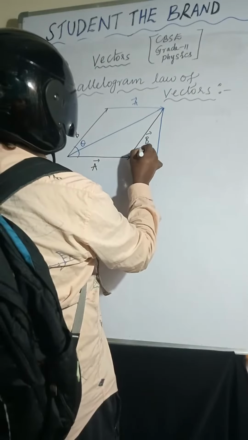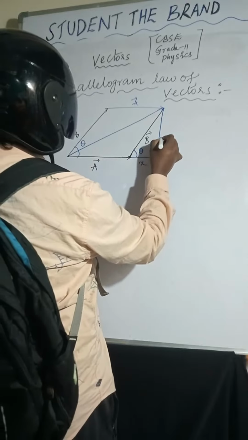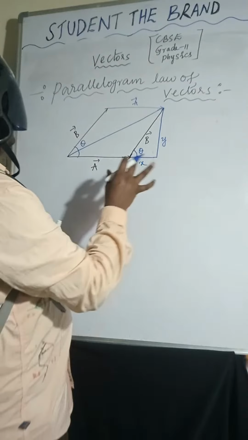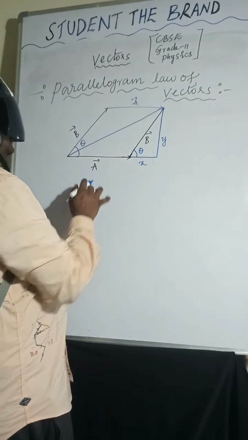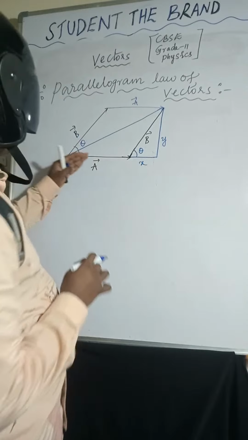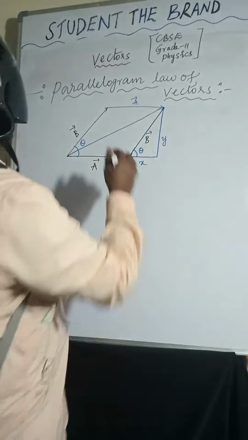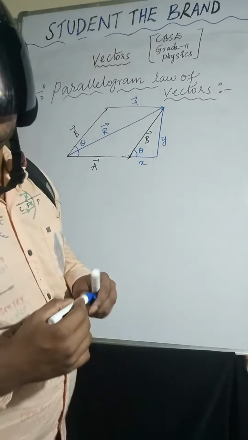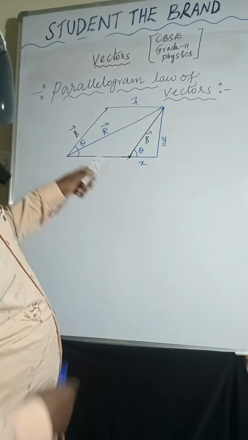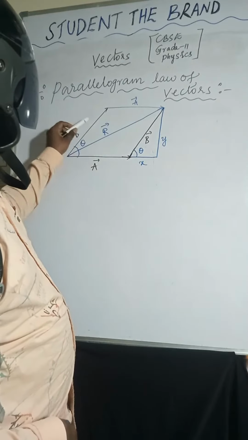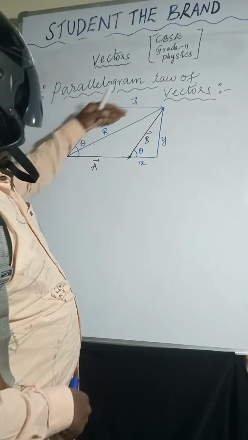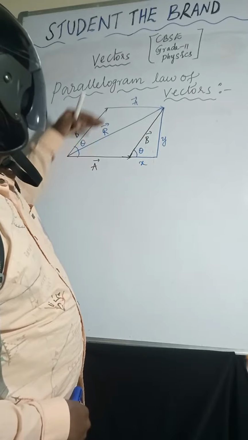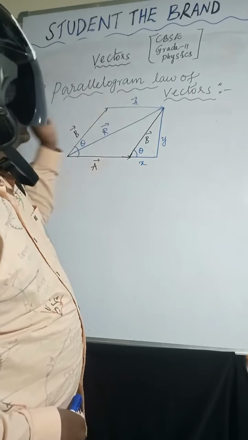So the angle between A bar and B bar is theta. This is the resultant R bar. Parallelogram means opposite sides are parallel to each other, so these are equal: A bar and A bar, B bar and B bar.